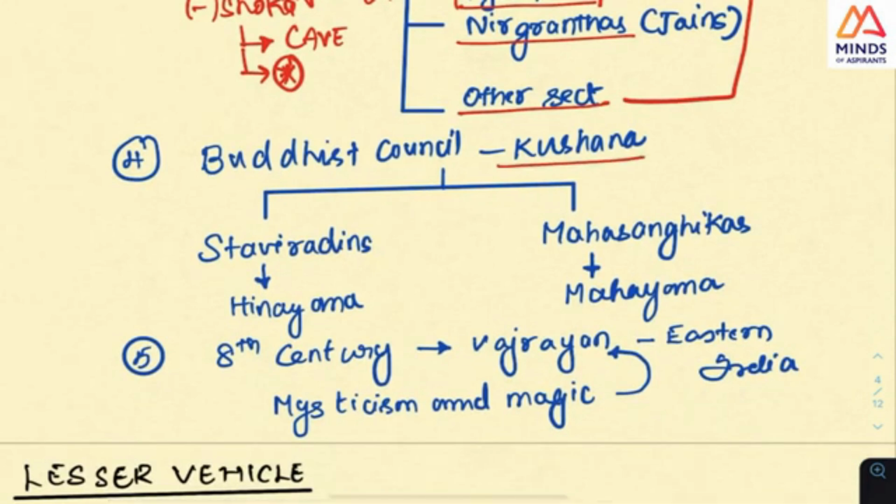The fourth council is Kushana, which is very, very essential, and you can look at it, a very important period. This is where, see, look at this.